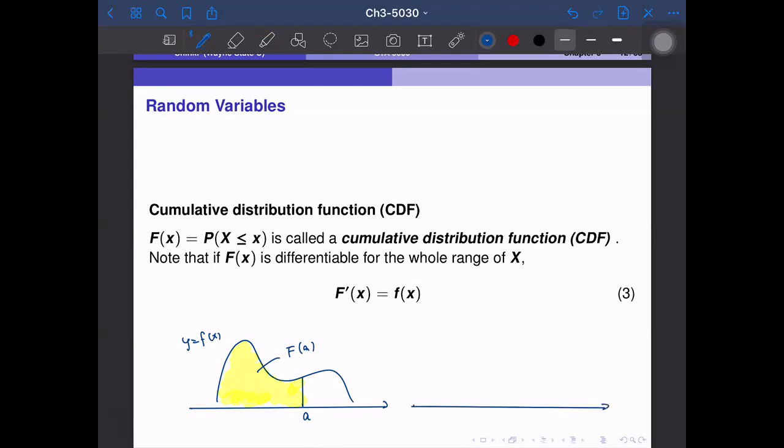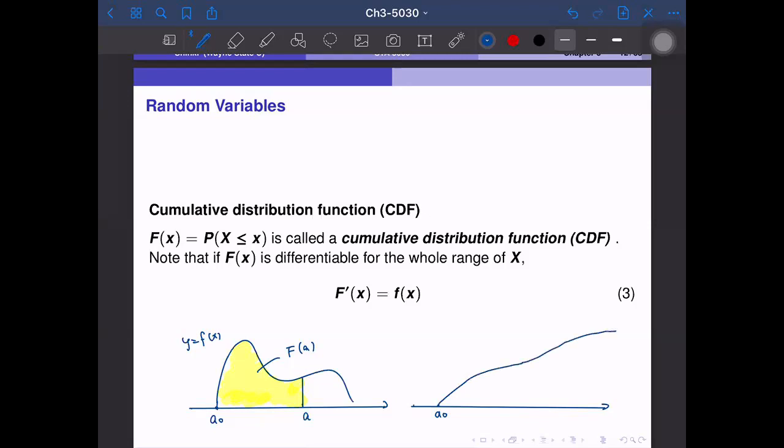The cumulative distribution function's value is the area, so it is between 0 and 1. It starts at 0, then the area becomes larger, and the cumulative distribution gets larger faster, like this.